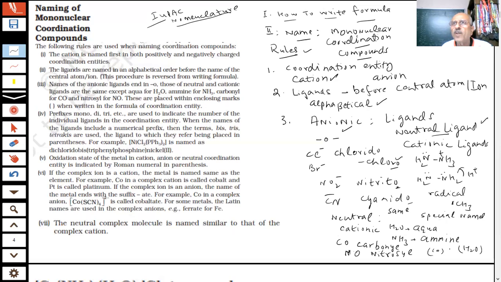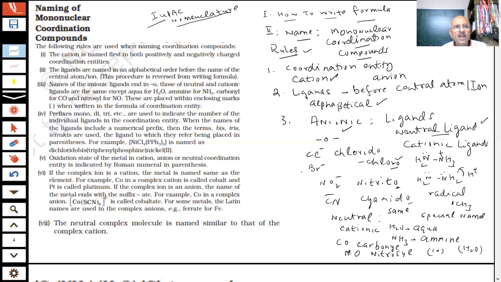Only those which are mono, single, we are writing like that. So this is a point for the ligand, student, which is my rule number 3. Coming to rule number 4, students. Here we are talking of how many ligands there are. This is always a prefix. If I have 2 ligands, di; 3, tri; tetra, penta, hexa, we are familiar with that.